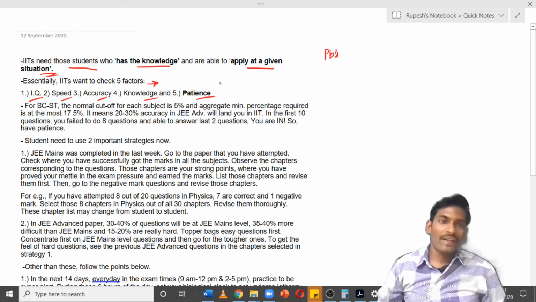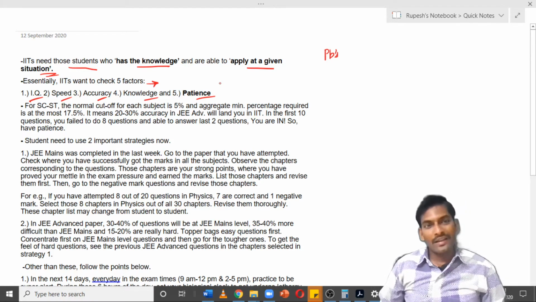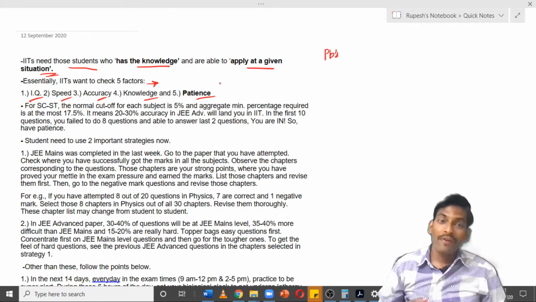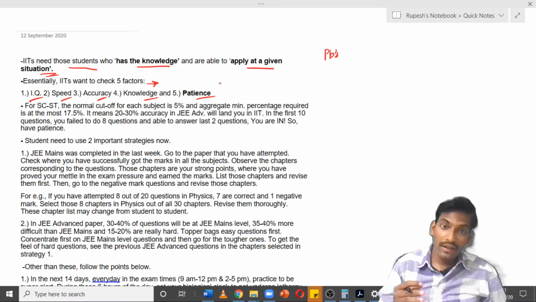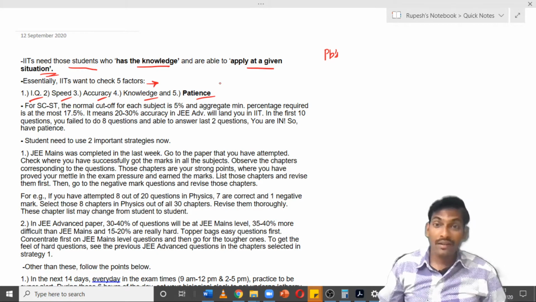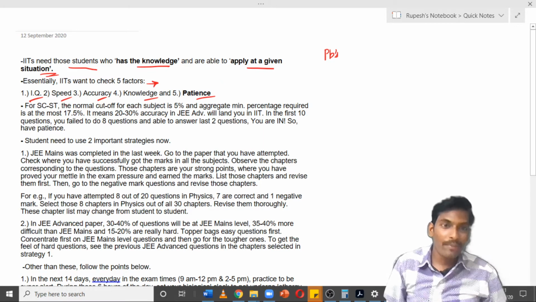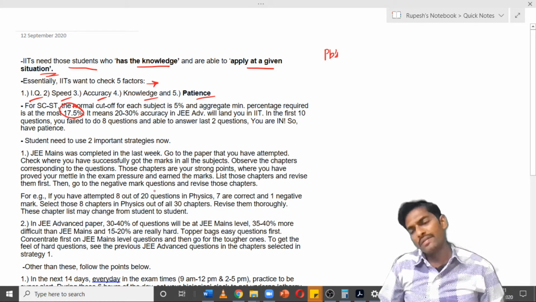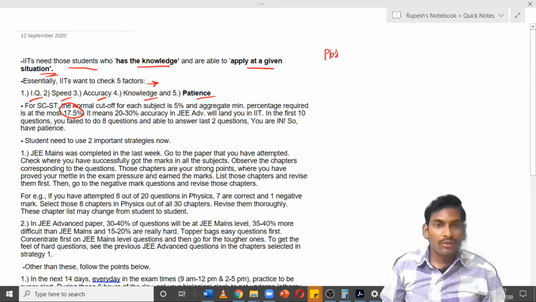If you see the cutoff for the SC/ST group, the normal cutoff for each subject is 5%, and the aggregate minimum percentage, the cutoff for the total examination, is at most 17.5%, as you see here. That means if you take care to score 20 to 30% marks in the JEE Advanced examination, then there are huge chances that you land in IITs. That means in the first 10 questions, if you fail to do 8 questions, and if you are able to do the last 2 questions, you are in.